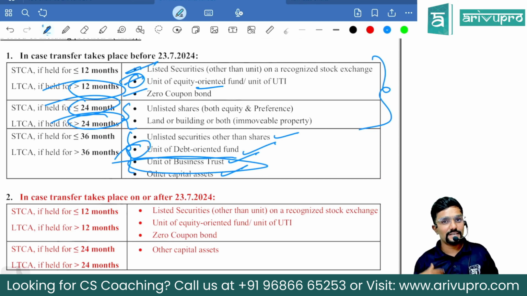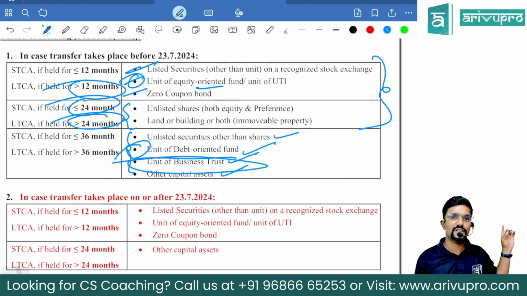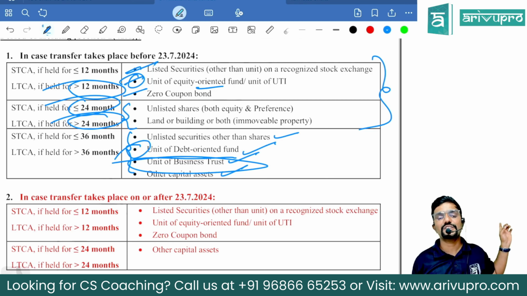Assets come under different month categories, whereas they are covered in the same sections, whether it is short term or long term. If it is short term, 111A, whereas if it is long term, 112A, guys.